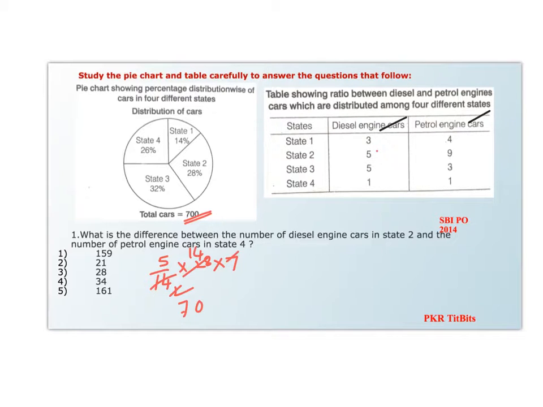For state 4, you have to find this for the petrol engine cars. In state 4 it is 1:1, so it gets to 1 by 2 into 26% of 700, which is 26 into 7. Now this goes for 13, and this comes out to be 91. Now the difference is 21, so option 2 is our answer.